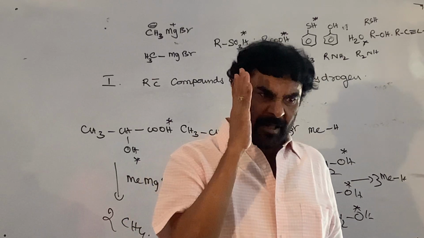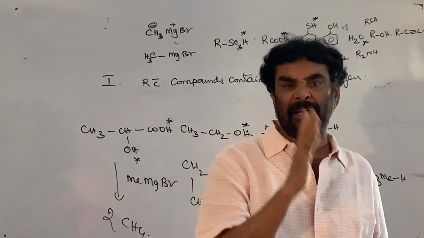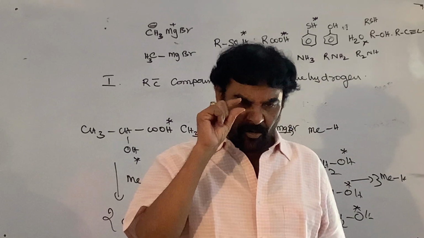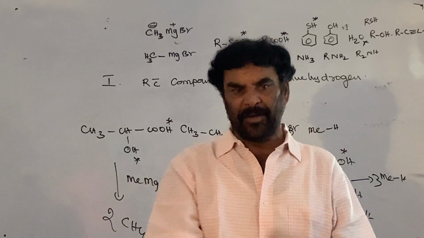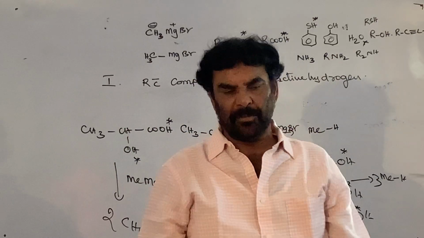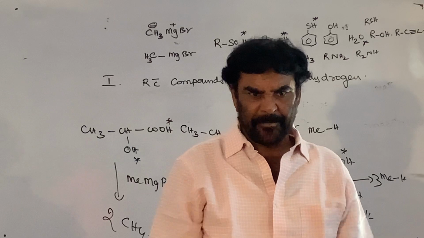To find out the number of active hydrogens present in each molecule of the organic compound, take the known mass and known moles of the given organic compound, and treat with excess methyl magnesium bromide. In that process, methane gas is liberated.